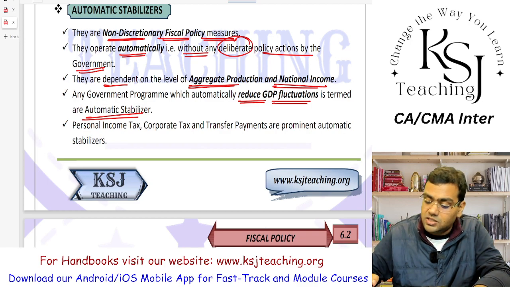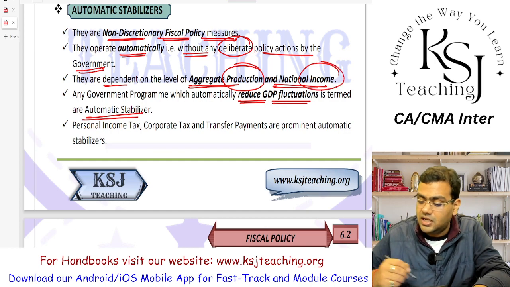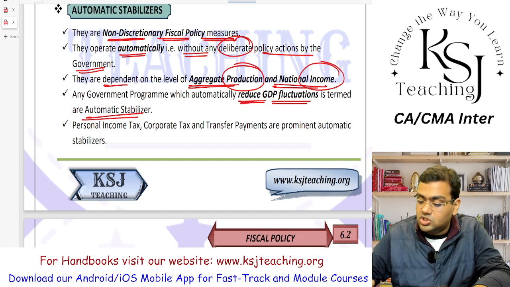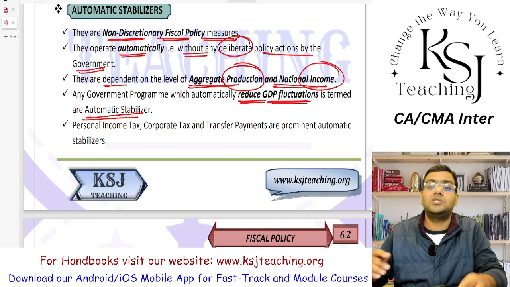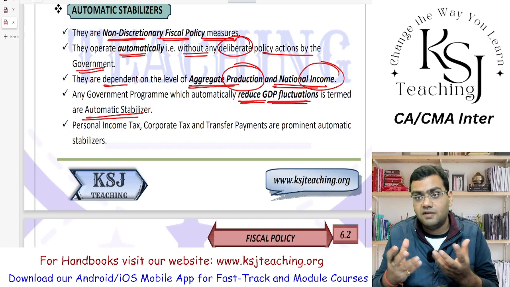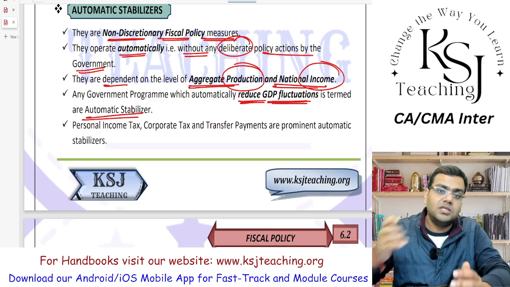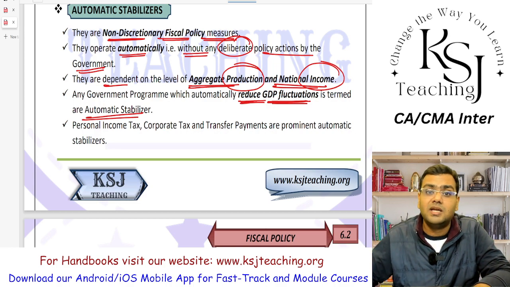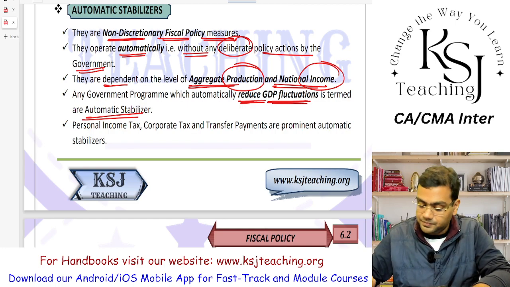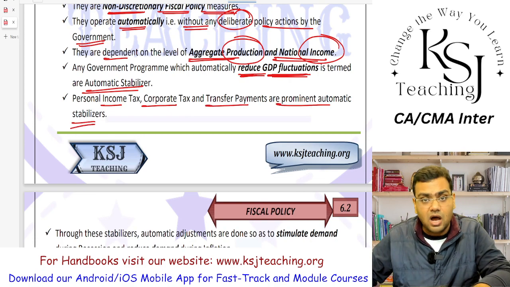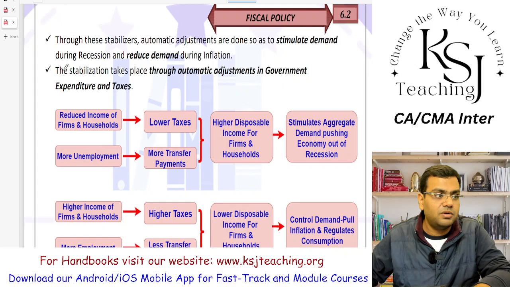So that is why it is related to aggregate production and national income. So any stabilizers which reduce the GDP fluctuation, GDP means the manufacturing of the product. If those fluctuations are reduced, reduction in the fluctuation definitely shows that the demand and supply are matching somewhere. The personal income tax, corporate tax and transfer payments are prominent automatic stabilizers. How? Let's try to understand with the help of an example.